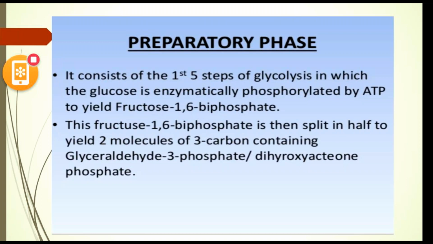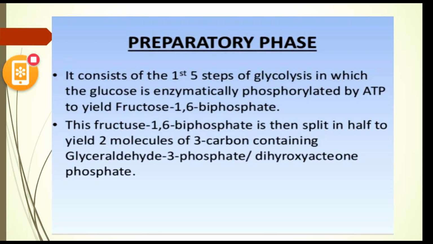Here, in the preparatory phase, as I mentioned, there are 10 steps in glycolysis. The first 5 steps include glucose being enzymatically phosphorylated by ATP molecules to yield fructose 1,6-bisphosphate. This fructose 1,6-bisphosphate is then split in half to yield 2 molecules of 3 carbon glyceraldehyde 3-phosphate.